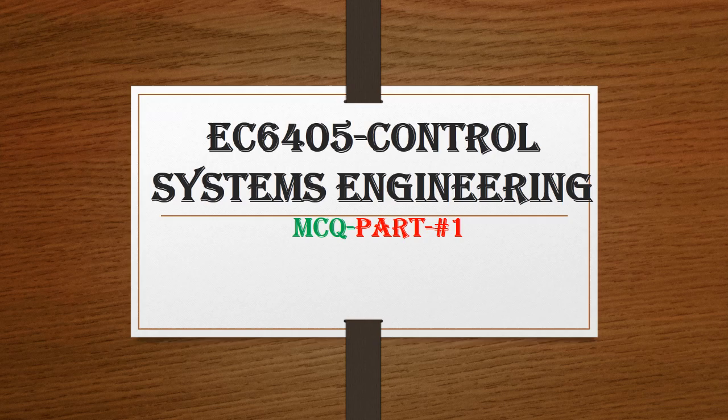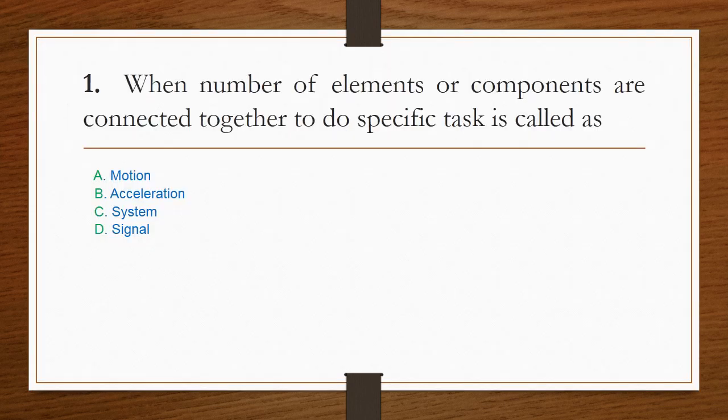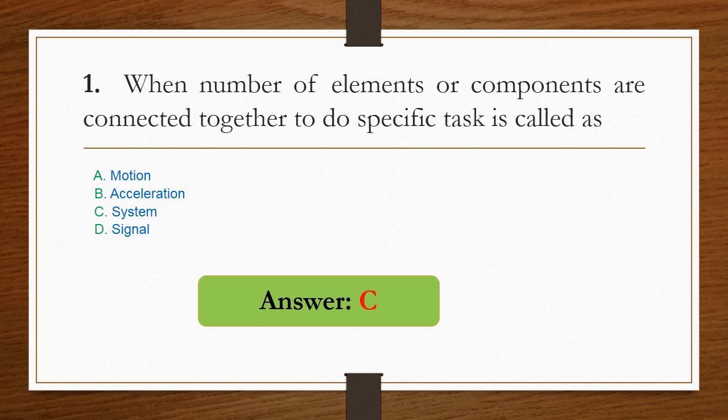In this video, we are going to discuss some important multiple choice questions from the subject Control System Engineering. First question, when number of elements or components are connected together to do a specific task is called as option A motion, option B acceleration, option C system, option D signal. So here the number of elements or components connected together to do a specific task, that means it is called as system. So option C is the right answer.